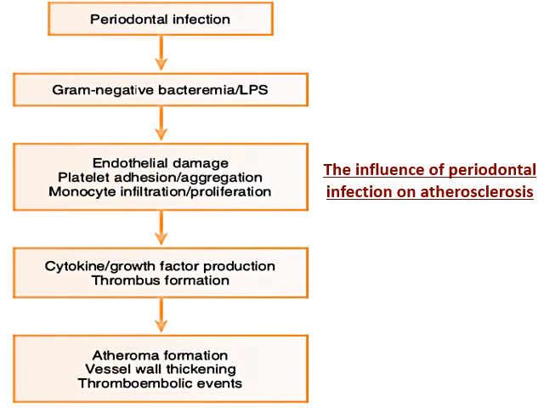Damage to the endothelium also activates the platelets, resulting in platelet aggregation and potentiating thromboembolic events. So this is how periodontal infection or inflammation has an influence on atherosclerosis.